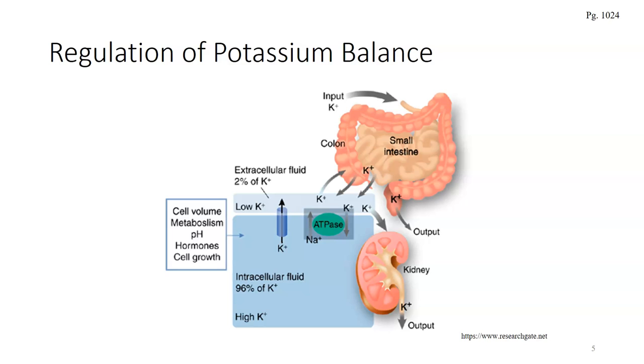Potassium is part of the body's buffer system. Hydrogen ions will shift in and out of the cells in the opposite direction of potassium. To maintain a balance, extracellular fluid potassium levels rise with acidosis. Extracellular fluid potassium levels fall with alkalosis, and this can interfere with the activity of excitable cells.